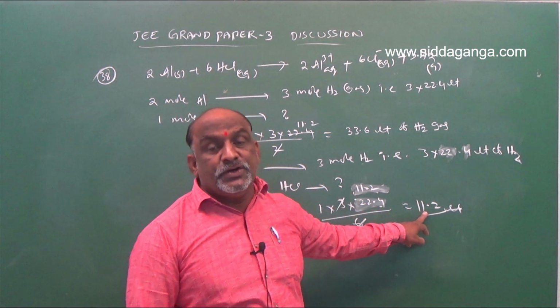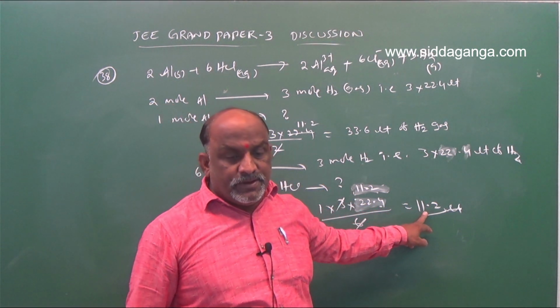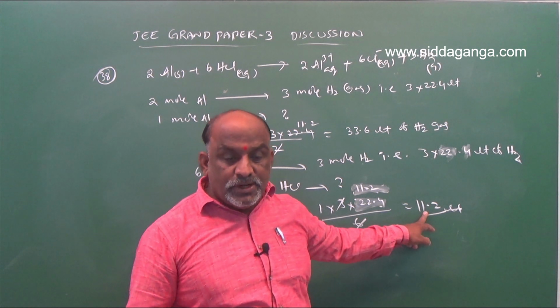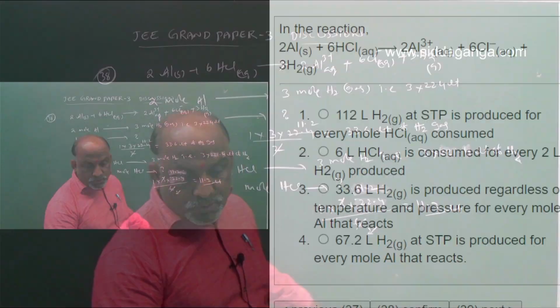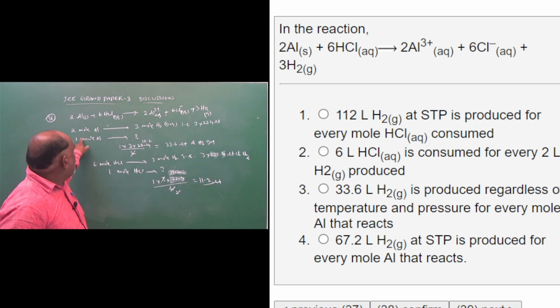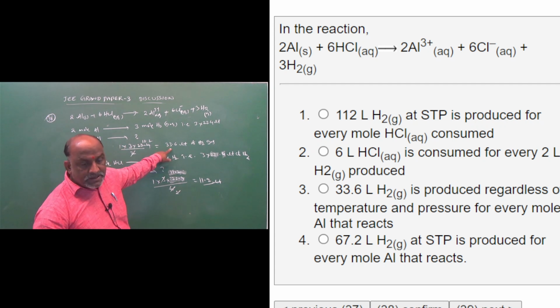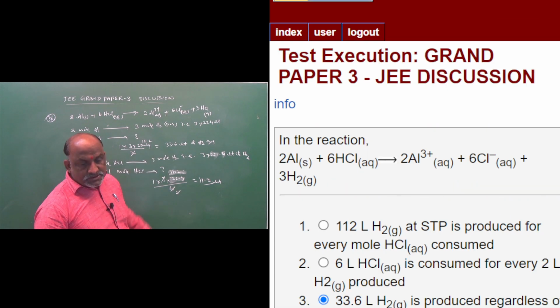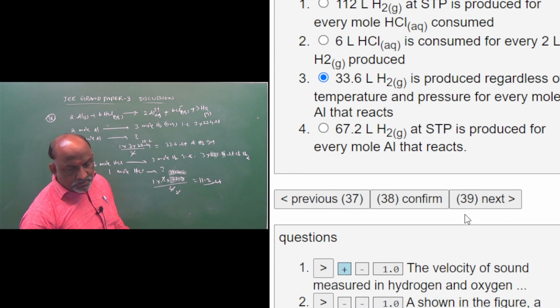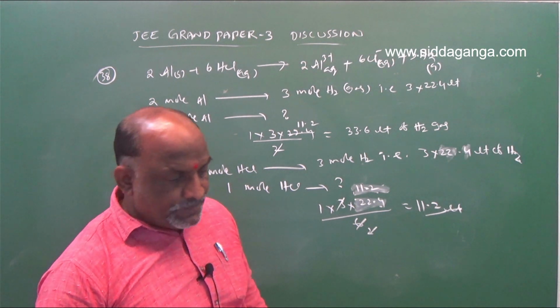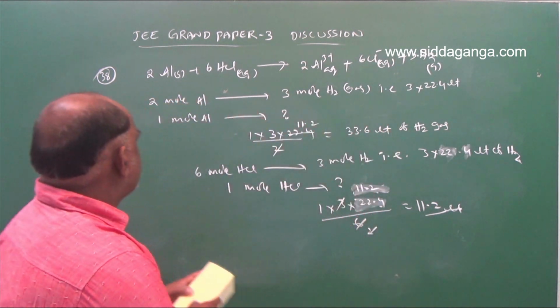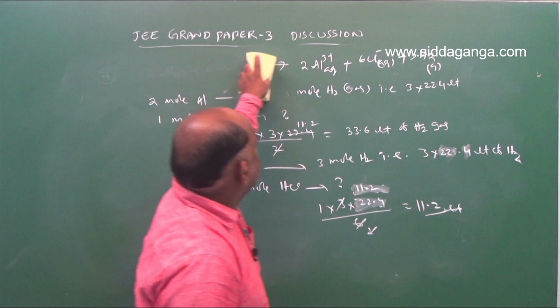But option 1 gave 112 liters, so option 1 is wrong. 6 liters HCl producing 2 liters is also wrong. So you should go with the third option. 1 mole aluminum produces how much? 33.6 liters of hydrogen gas. Clear? So this is a numerical-based question. Go through these steps. Clear? Next, 39.